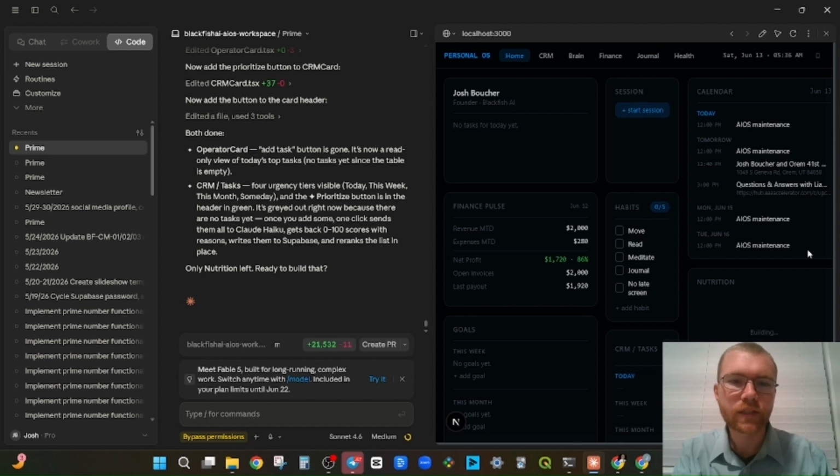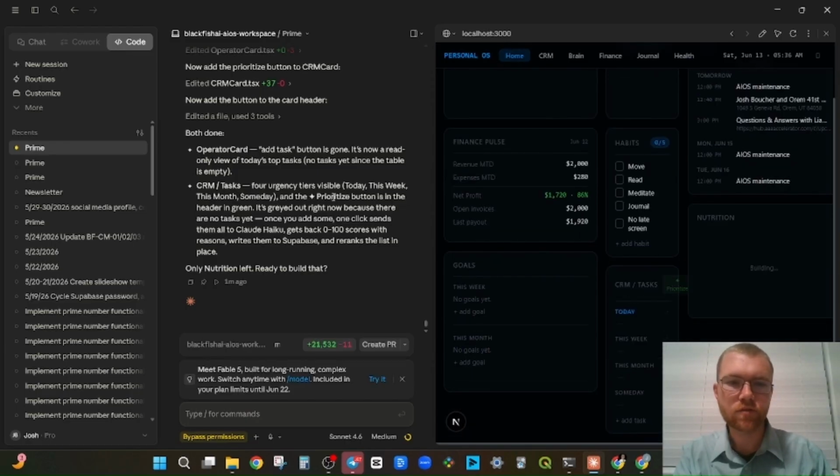Operator card add task button is gone. It's now a read-only view of today's top tasks. CRM tasks for urgency tiers, and the prioritize button is in the header in green. It's grayed out right now because there are no tasks yet. Once you add some, one click sends them all to Claude. It sends back 0 to 100 scores.